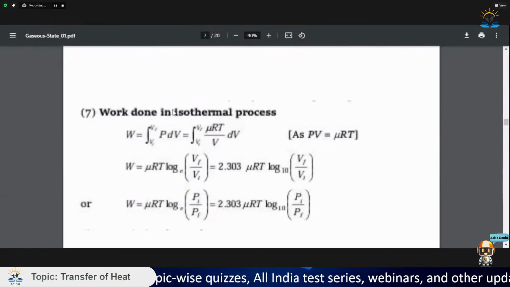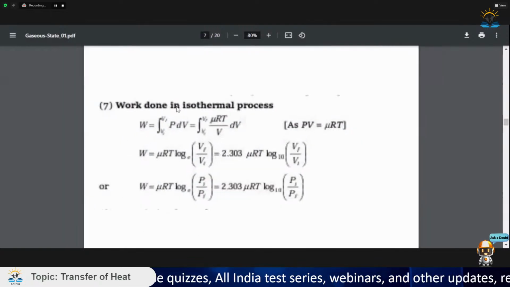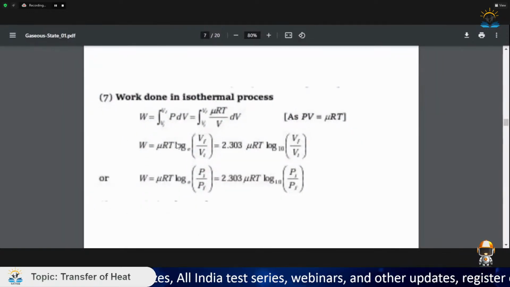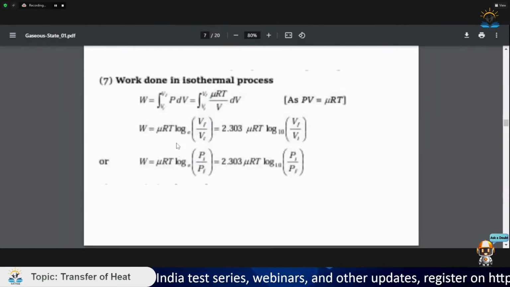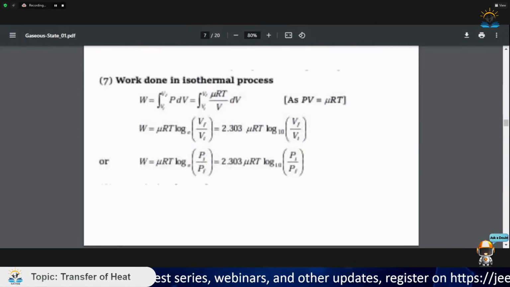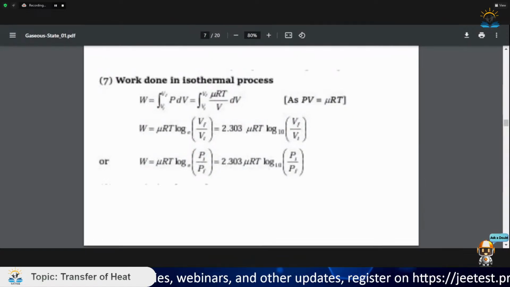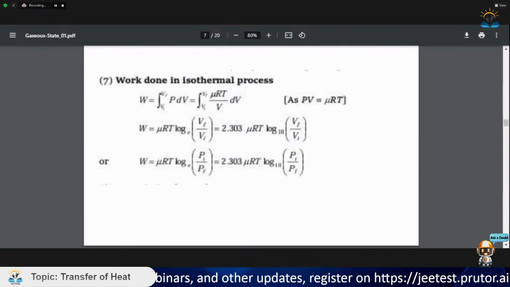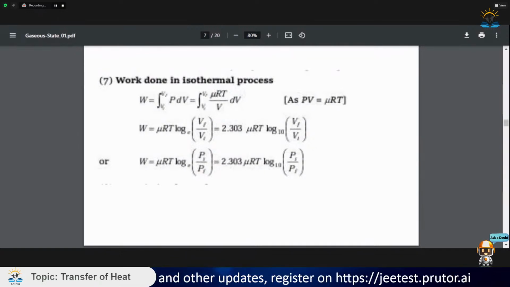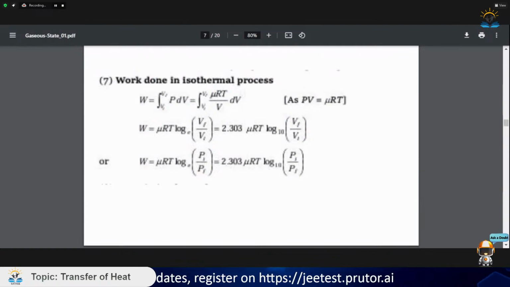Here I have made short notes for work done whenever a gas is compressed. So for isothermal process, that is when temperature remains constant.